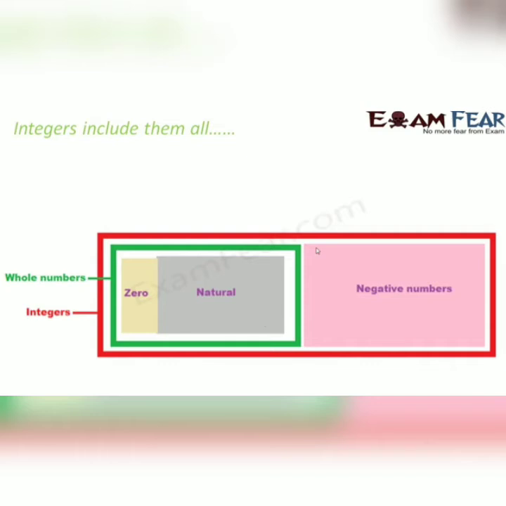Now when you include the whole numbers plus the negative numbers, then you get all that is included within the red shield, that is the integers. So integers include the whole numbers, natural numbers, negative numbers, all of them together make the integers. Natural numbers, whole numbers, negative numbers, they are all part of integers.